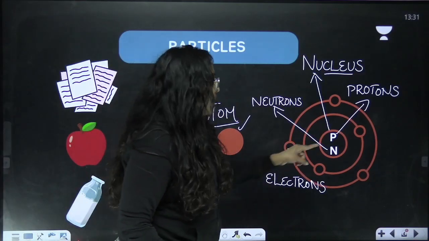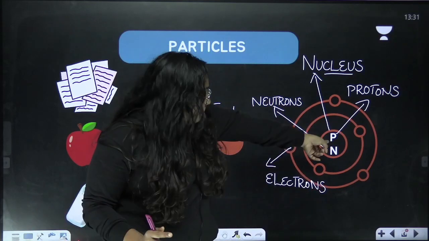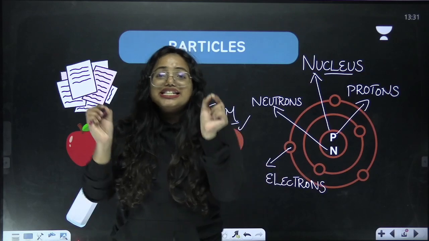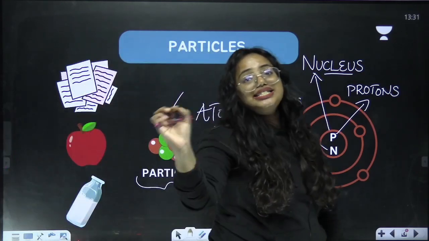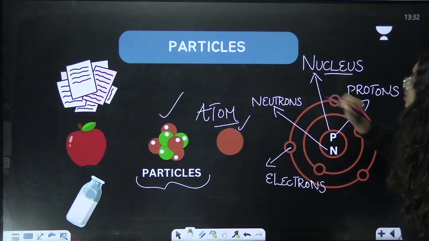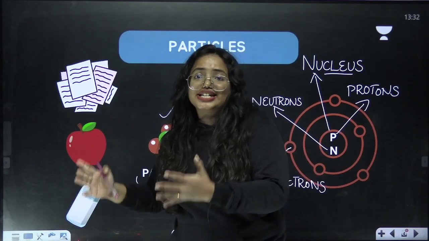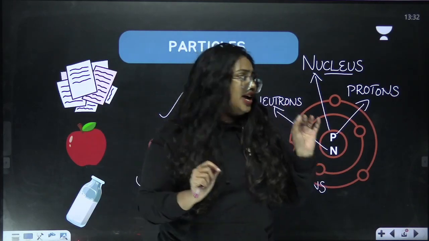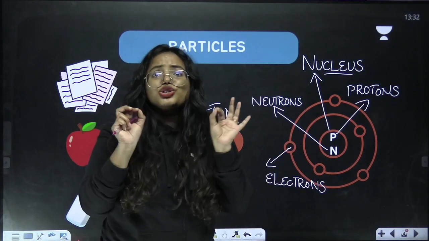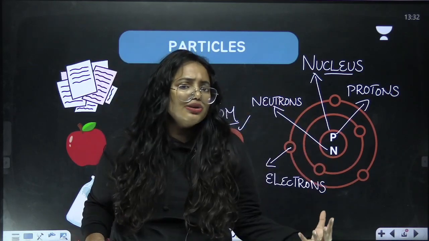When you look at this, you can see that the center of an atom is called the nucleus. P represents proton, which is the positively charged particle inside an atom. N represents neutron. The neutron has no charge, and it is concentrated inside the nucleus. Electrons revolve around the nucleus through various orbits. I hope you're clear with all the points we discussed so far.